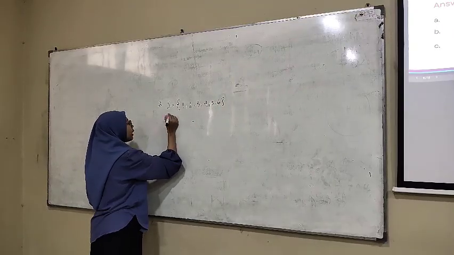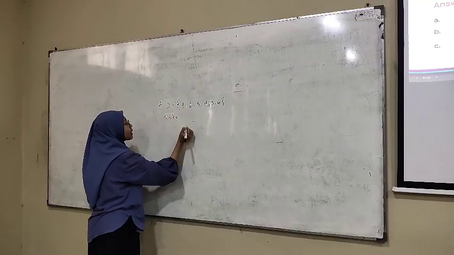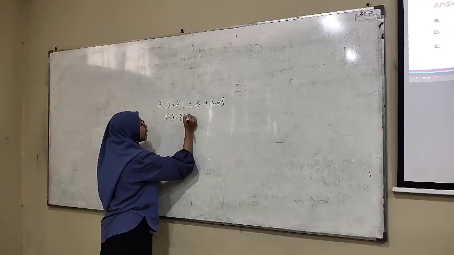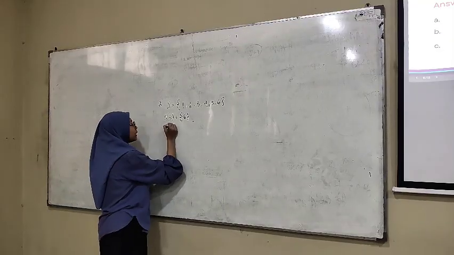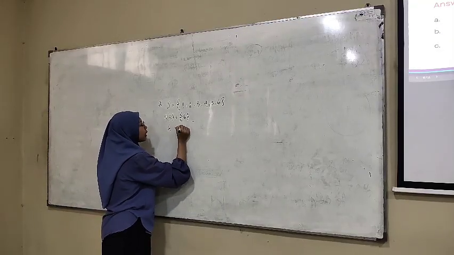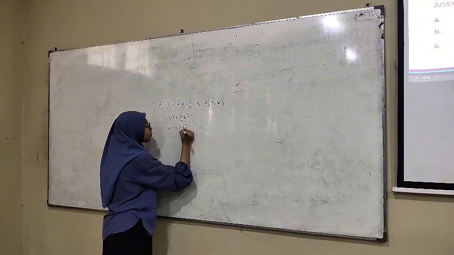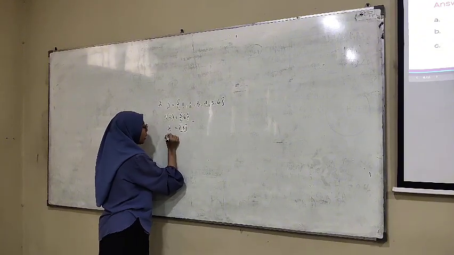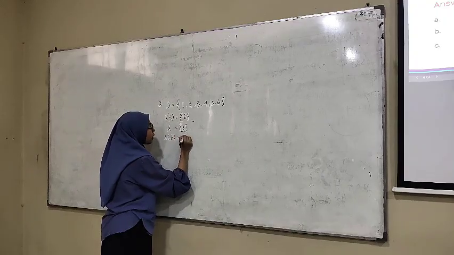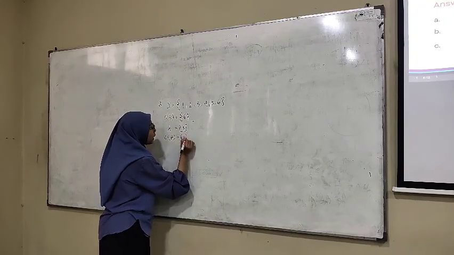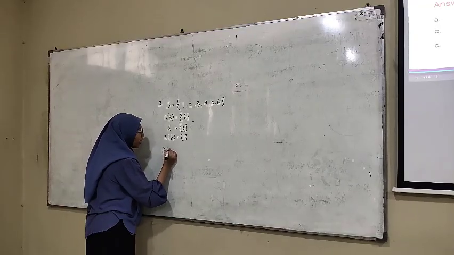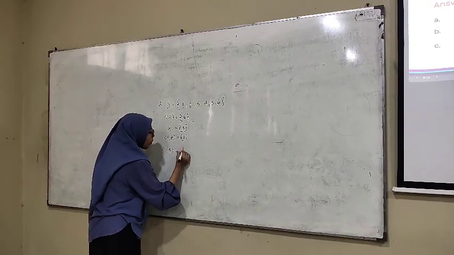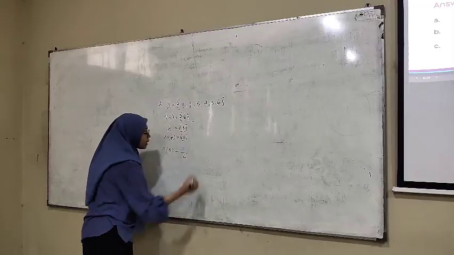The event of getting a 3 is just 3, so the number of outcomes for A is 1. So the probability of getting 3 is 1 over 6.